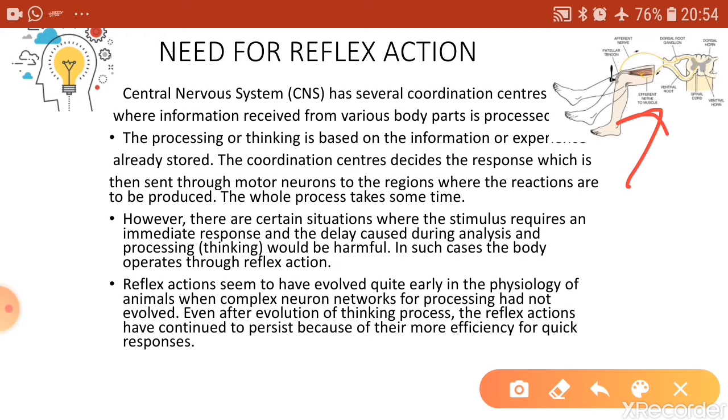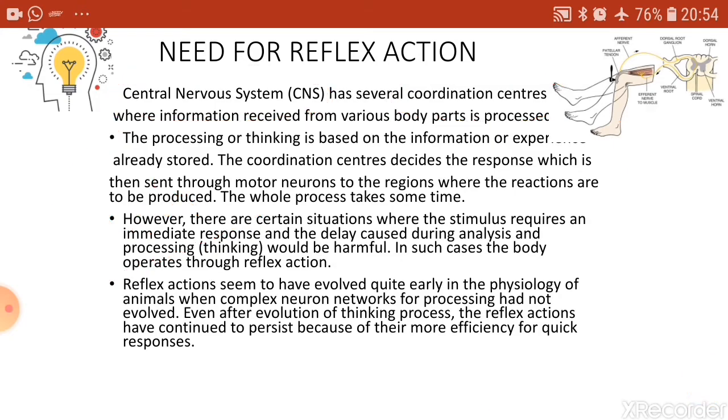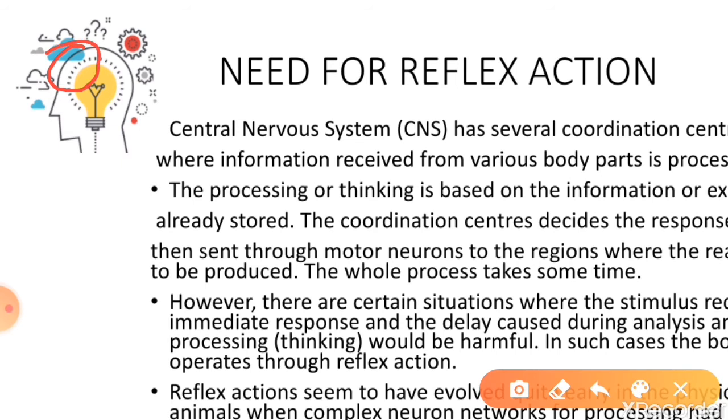Thinking is performed by the complex network of neurons located in the coordinating centers of the central nervous system. Your central nervous system comprises the brain. Brain is the main coordinating center, and it is actually the front part of the brain where the coordinating center for thinking is located.